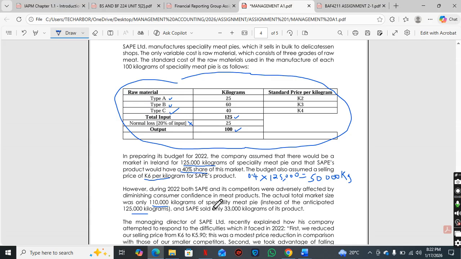And Sapes only sold 33,000 kilograms of its product. So this is the actual quantity we sold. We had a budgeted quantity of 50,000 kg, and the actual quantity was 33,000 kg.